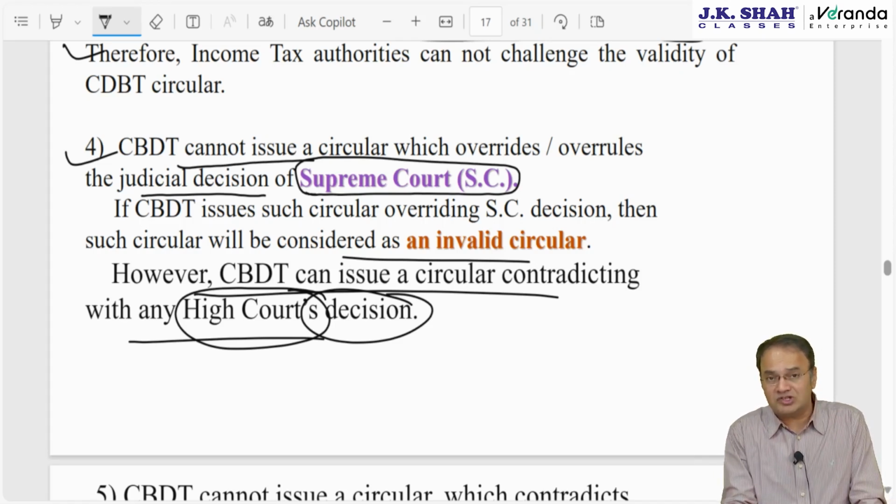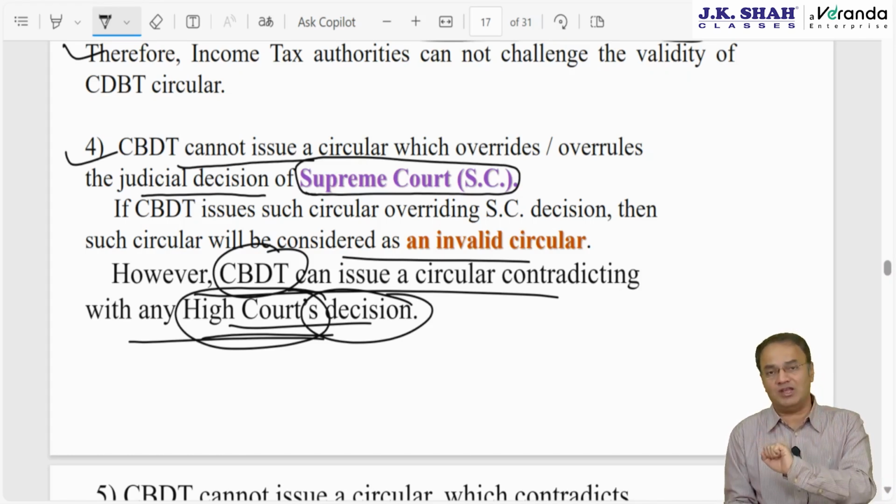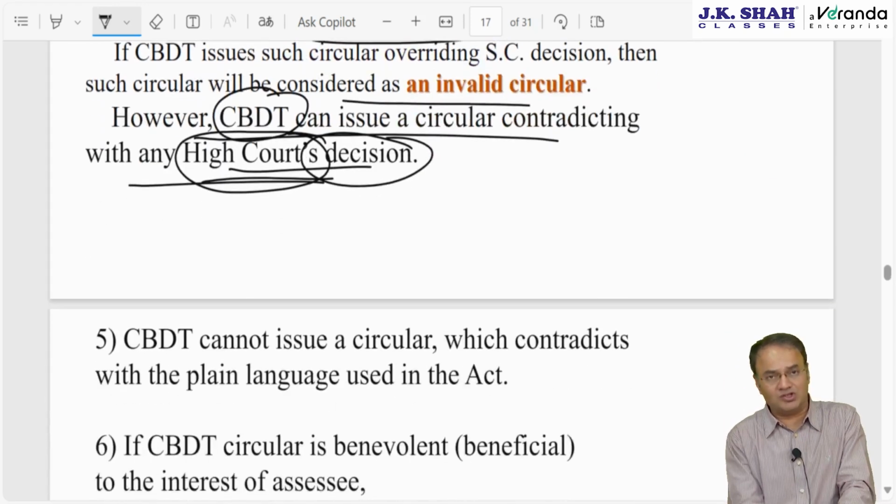Now, both the decisions sounded very correct. Absolutely correct. Both of them were equally justifiable. Now, somebody has to put a full stop. Somebody has to toss a coin and decide. So, CBDT will do so. CBDT will issue a circular. Any circular on MAT will contradict either the Madras High Court decision or the Kerala High Court decision, as the case may be. A Supreme Court decision cannot be contradicted, High Court decisions can be.